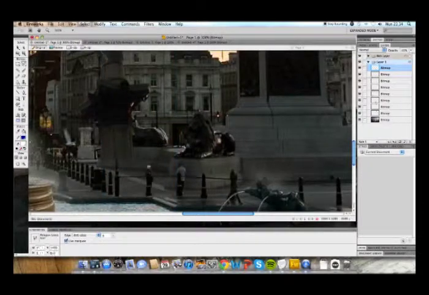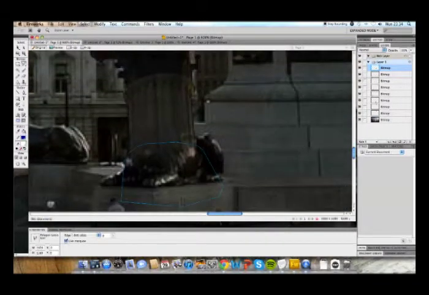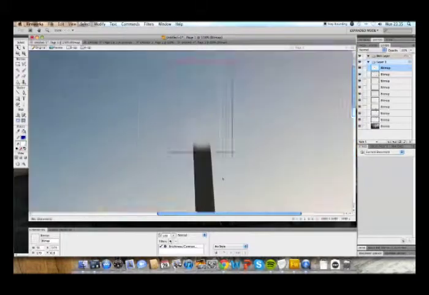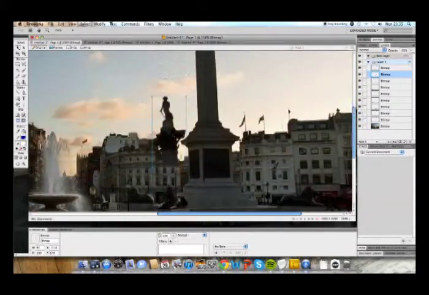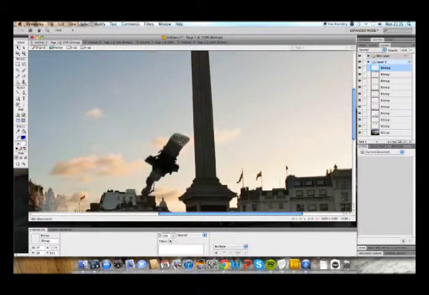Firstly, using the lasso tool, I cut around the photograph of the column itself. Using a cutting technique to remove the original background, I then placed it to look as if it was free-falling and broken and severed from the statue itself.